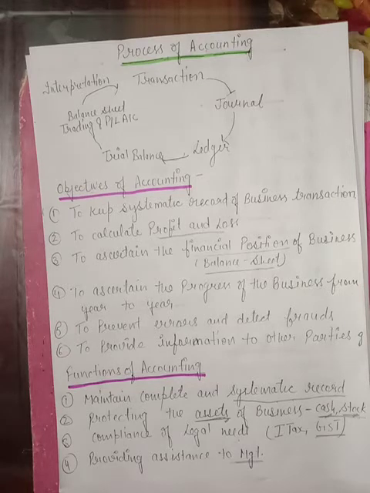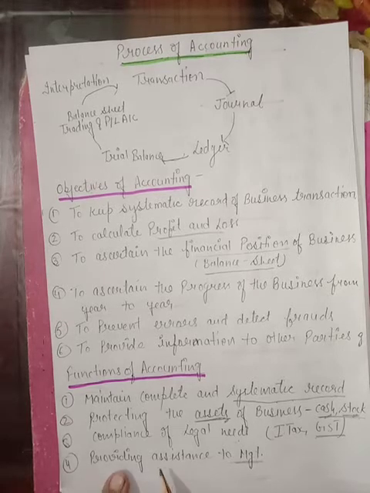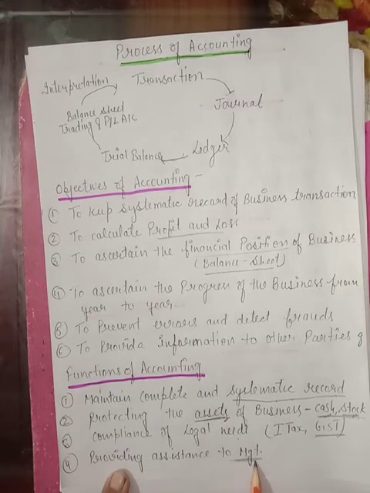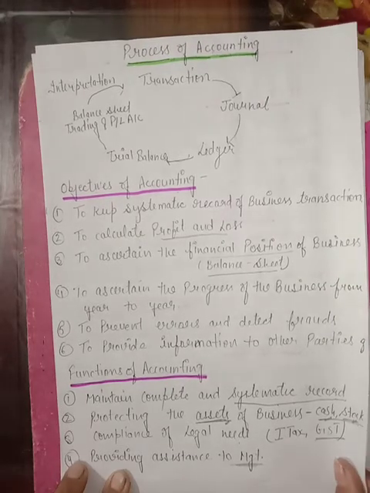Or if the business is running at a loss, then the businessman can take the decision to change his previous policy to stop the loss and to increase the profit, right? With the help of books of accounts, management comes to know the exact position of their business, right, students? I think now these functions are clear to you.